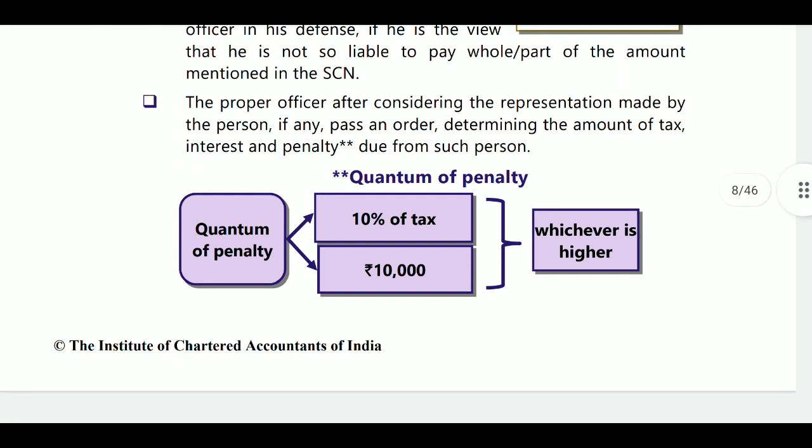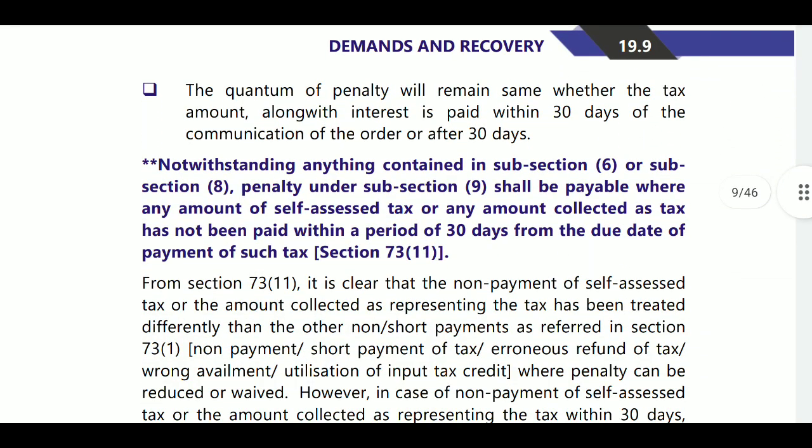Now the quantum of penalty will be 10% of tax or 10,000, whichever is higher. So in the case of section 73, only the tax plus interest we will pay up to show cause notice, or within 30 days after the order was passed. Once the order was passed, if you have not paid the amount, then you must pay tax plus interest plus penalty. That is the information provided.